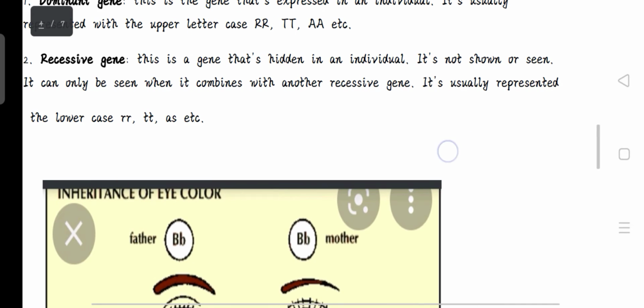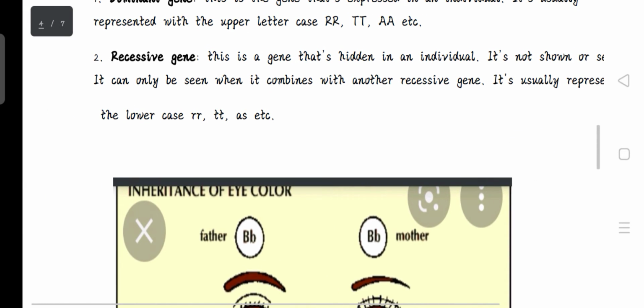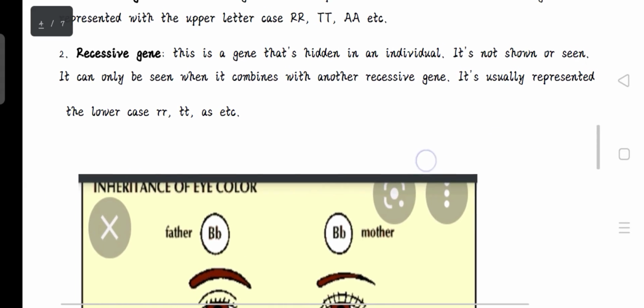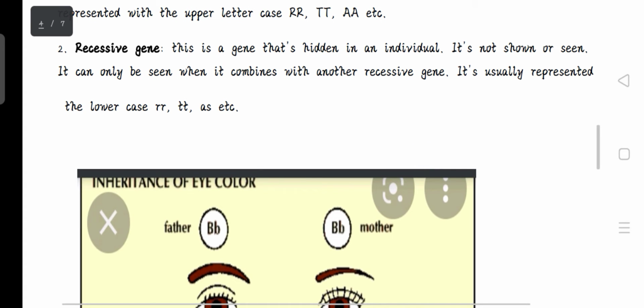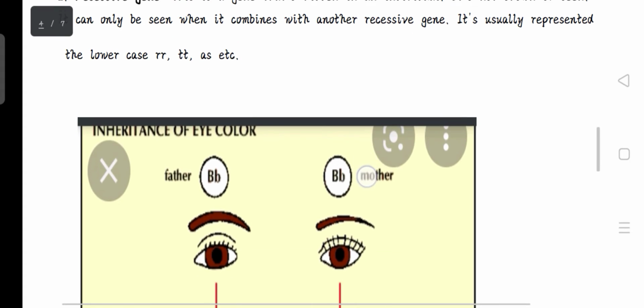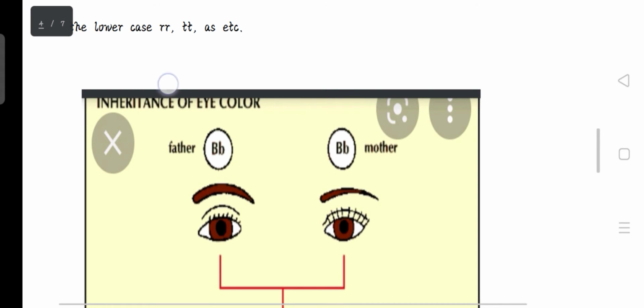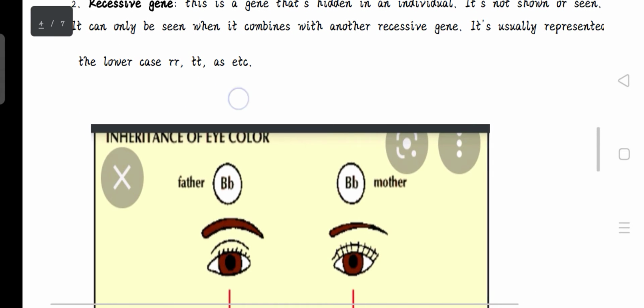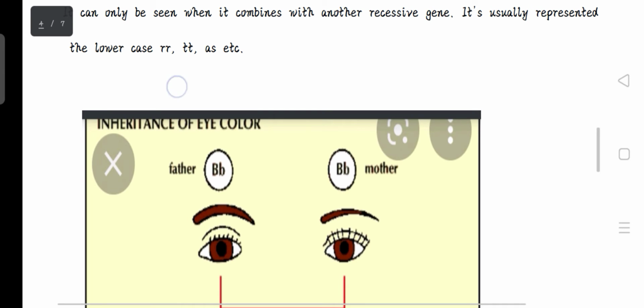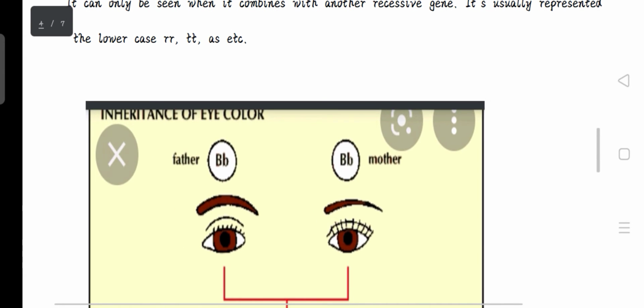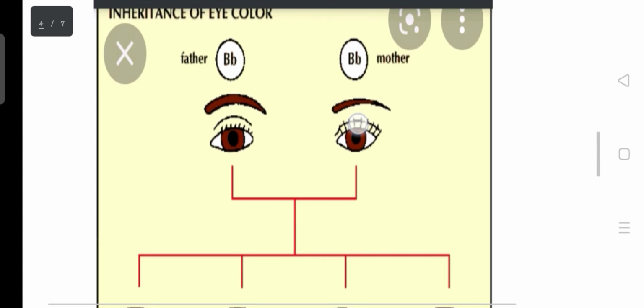So this is a gene that is hidden in an individual. It's not shown or seen. It can only be seen when it combines with another recessive gene. So it can only express itself when it sees its brother or sister, another recessive gene. Then it comes out and shows itself. It's usually represented in lowercase, this or this. You can use any letter, but it will be in lowercase form. So let's take a look at this picture.